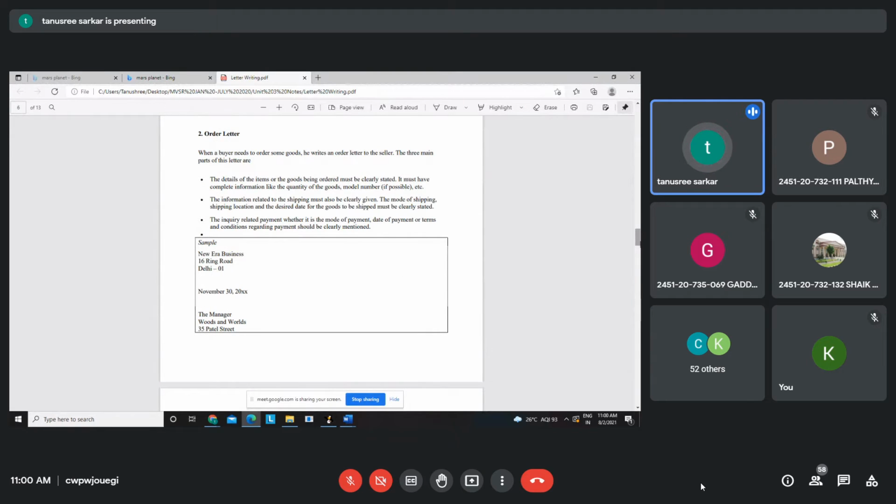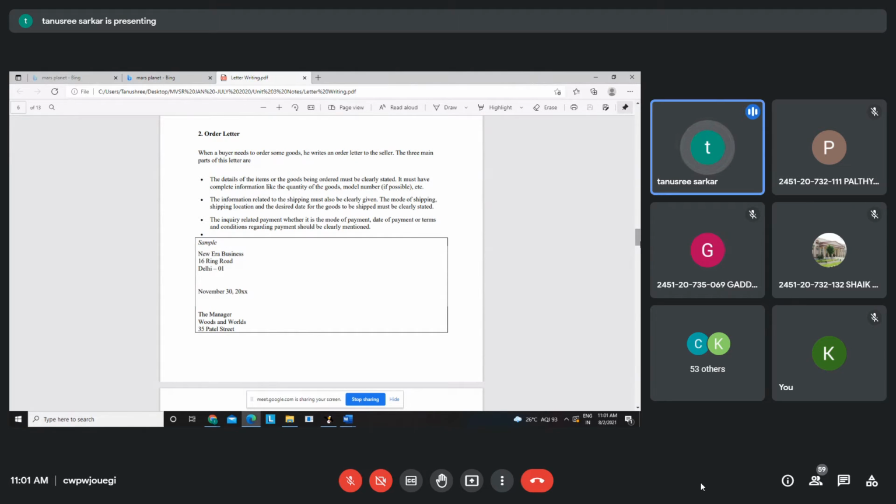Another type of letter is your order letter. When a buyer needs to order some goods, he writes an order letter usually. So basically in those types of letters, details of the items or the goods you are ordering, you have to mention clearly, with complete information: the quantity of goods, the company name, the model number, etc. Now, information related to shipping must also be clearly given.